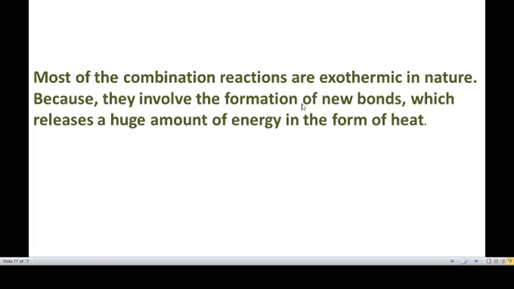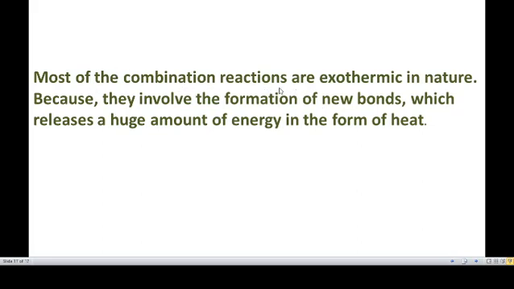Most of the combination reactions are exothermic in nature because they involve the formation of new bonds, which releases a huge amount of energy in the form of heat. This is an important point. So heat energy is produced in this reaction. So this is an exothermic reaction.